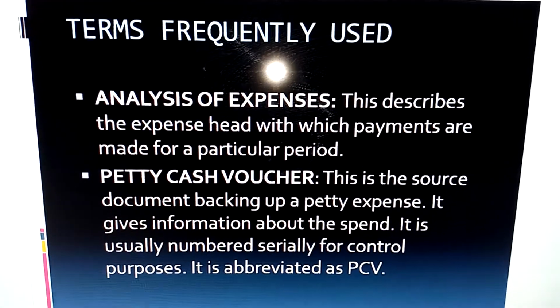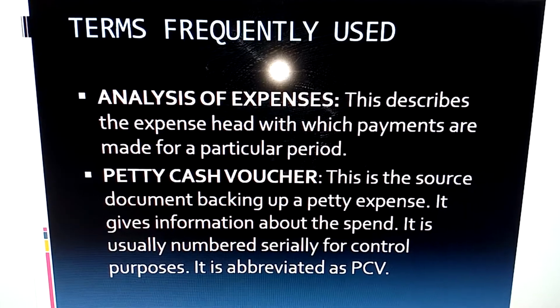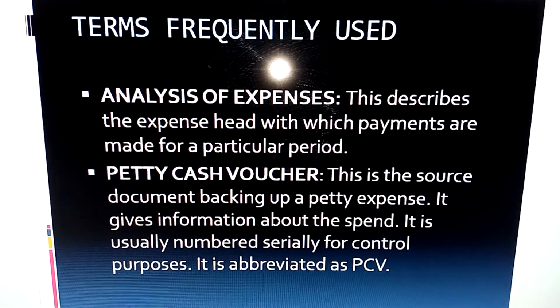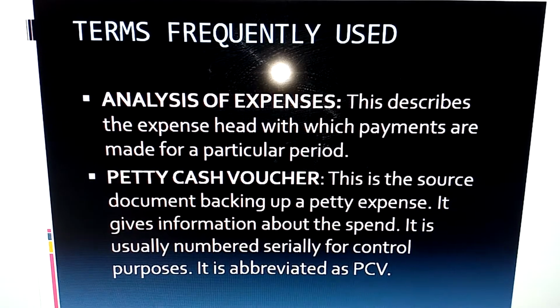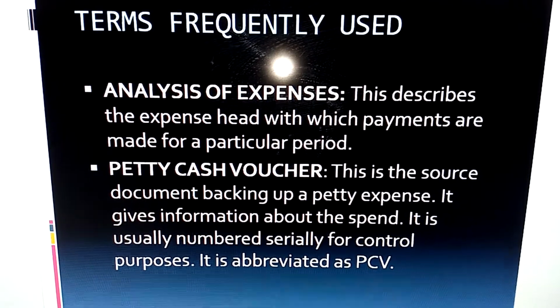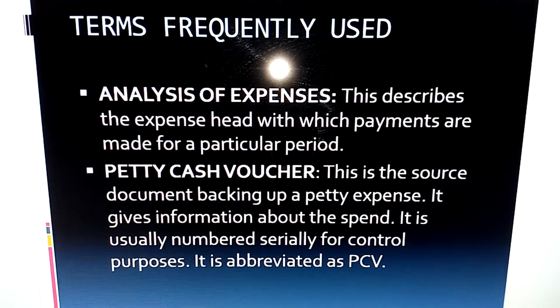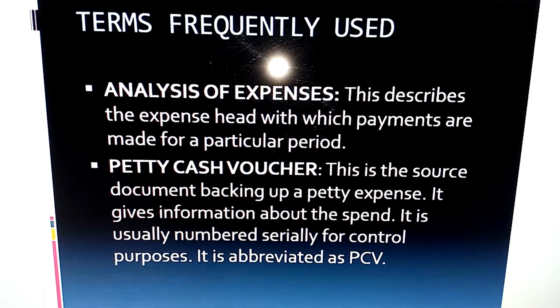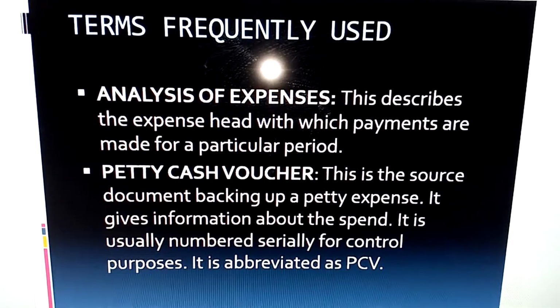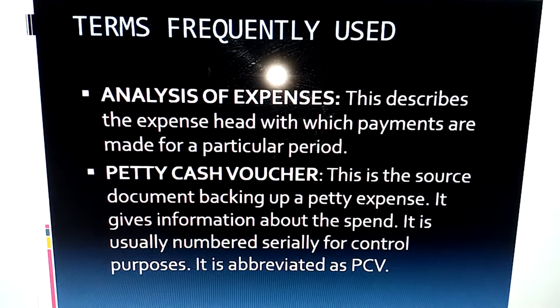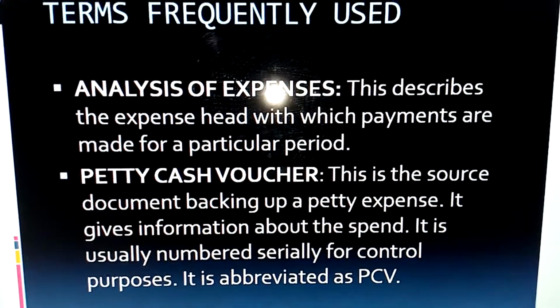If there are like 5 in number at the end of the month, those 5 items are referred to as the analysis of expenses. In simple terms, the analysis of expenses simply means the list of expenses that the petty cashier spends money on in a particular period. The next one there is called the petty cash voucher.